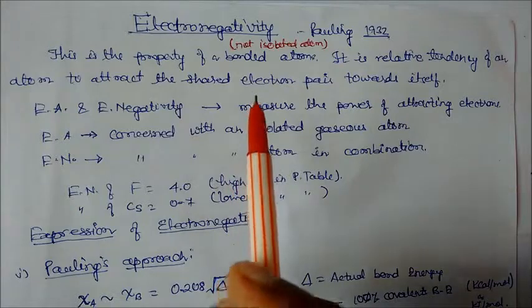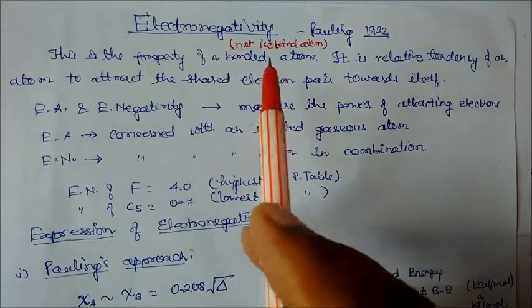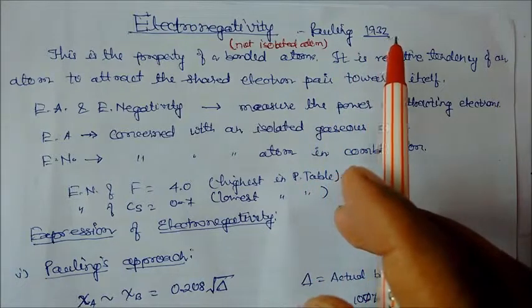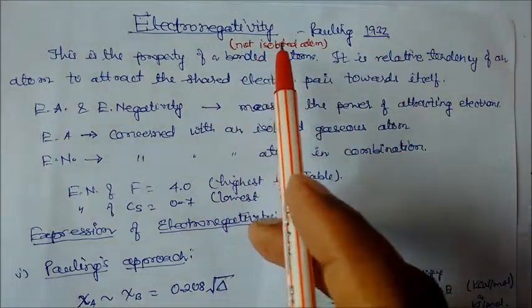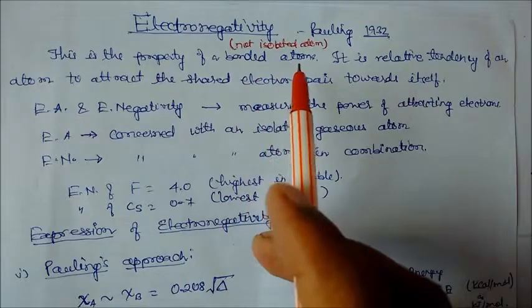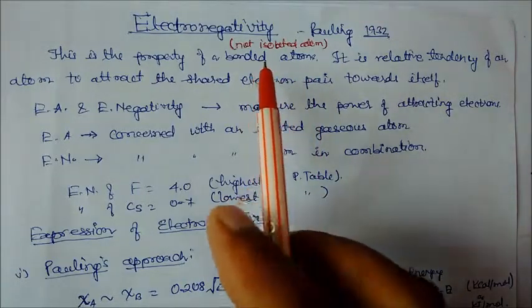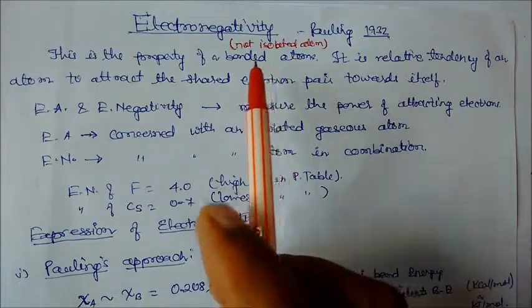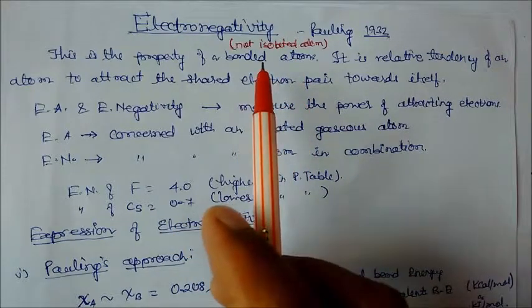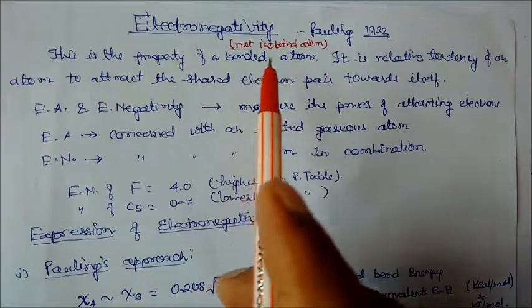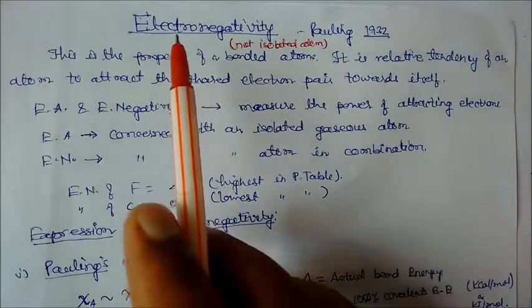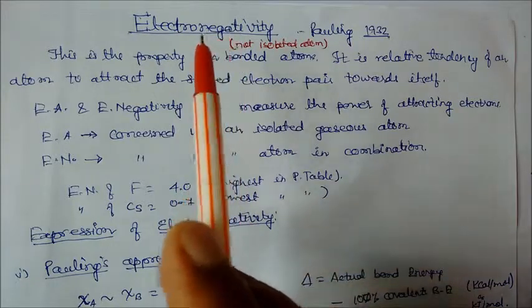Welcome to today's lecture, electronegativity. This term was given by Pauling in 1932. This property is actually a property of bonded atoms. It is not the property of isolated atoms. Bonded atoms means when the atoms are in a bonded state. It may be electrovalent, it may be covalent, whatever, the atoms in a bonded state. In those cases, this property will be utilized.